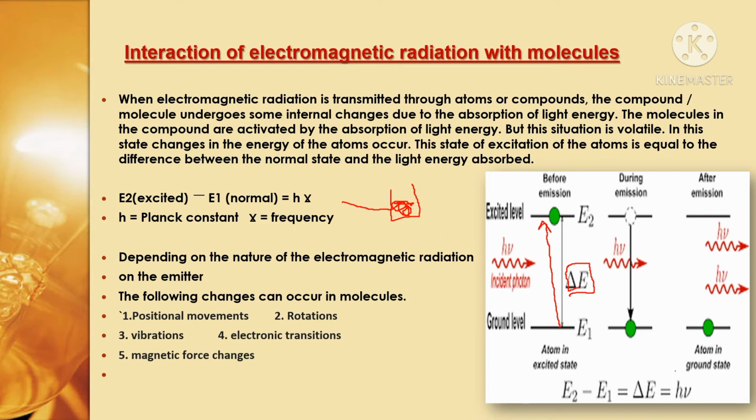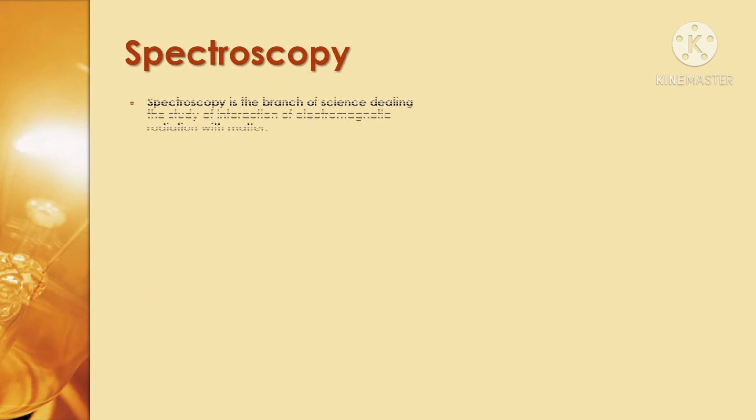h is the Planck constant, and nu is the frequency. When electromagnetic radiation is incident on the sample, the following changes can occur in molecules: positional movements, rotations, vibrations, electronic transitions and magnetic force changes. These are the changes that occur when the light is absorbed by the sample.